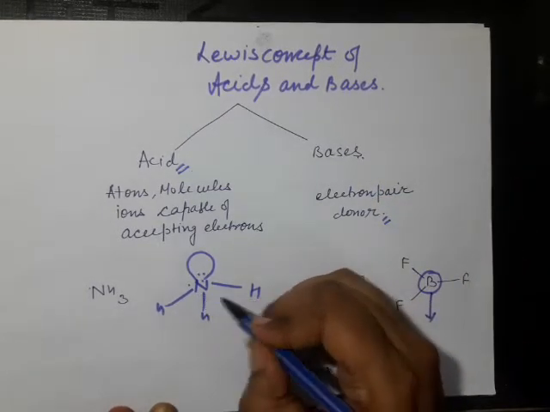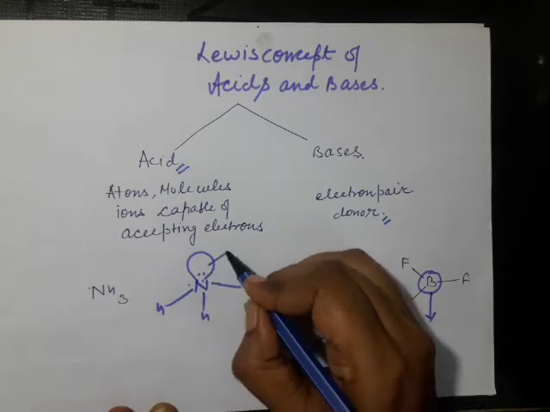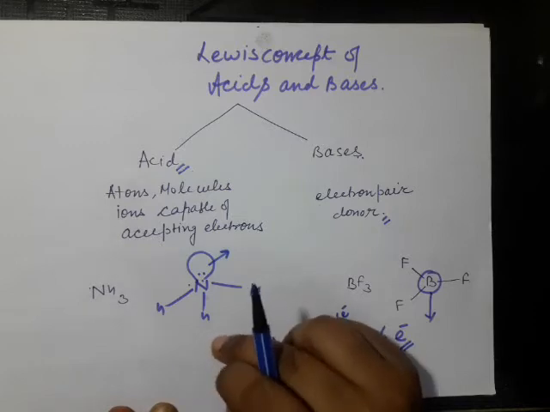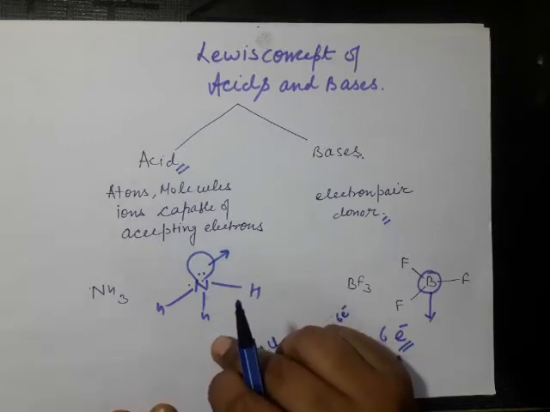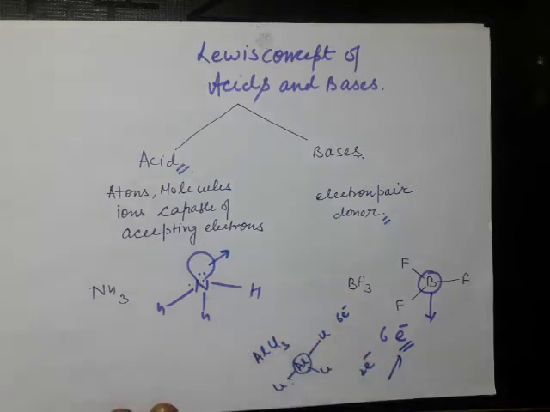For example, ammonia has a lone pair and a tendency to donate its electrons, so it is placed in the category of base. So in all, we have three concepts: Arrhenius concept, Bronsted-Lowry concept, and Lewis concept to explain the acid-base behavior of compounds.